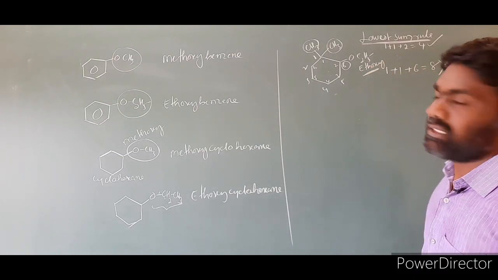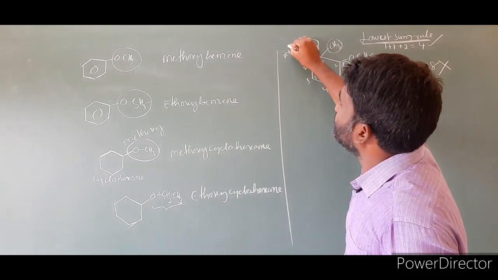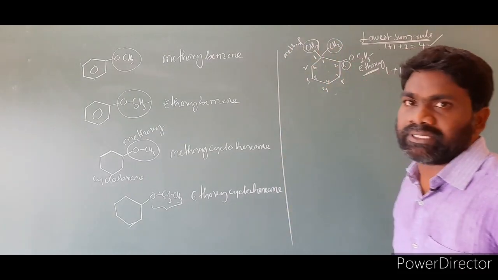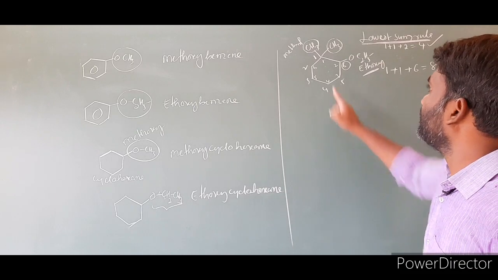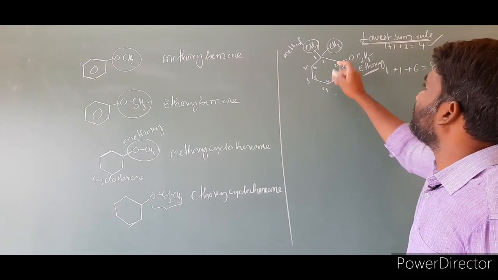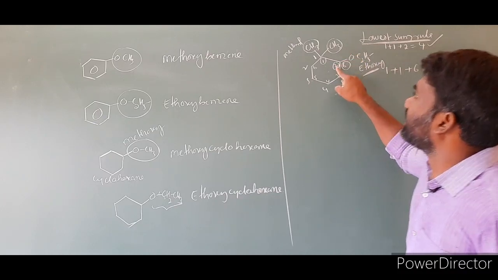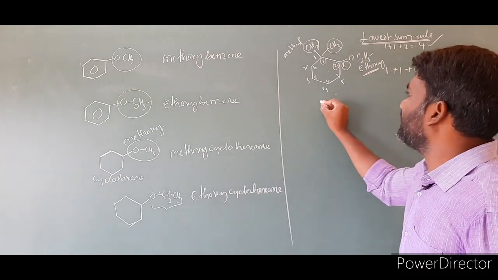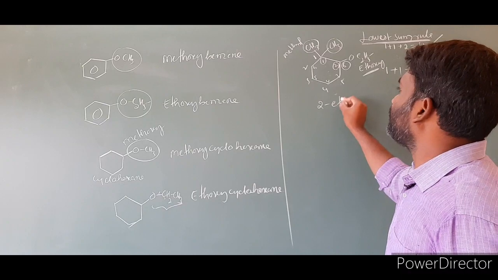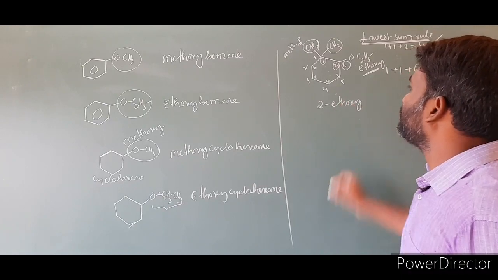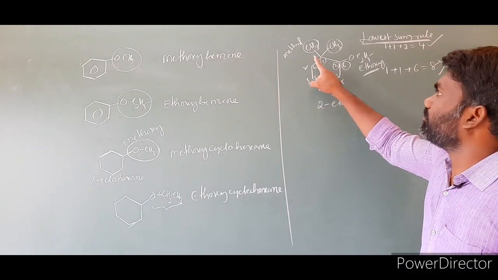Ethoxy, this one. And this is what? Just methyl. They are methyl groups. And what is the name of this compound? So ethoxy present at this numbering is correct. Clockwise, this numbering is correct. This is the 1, this is the 2. At second position we have ethoxy group. The name is 2-ethoxy. At first position 1, 1.